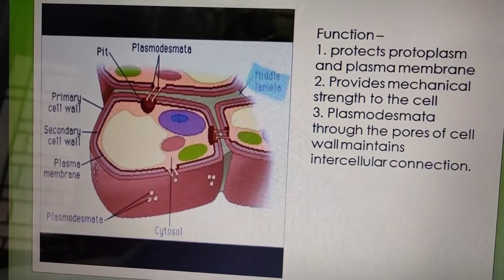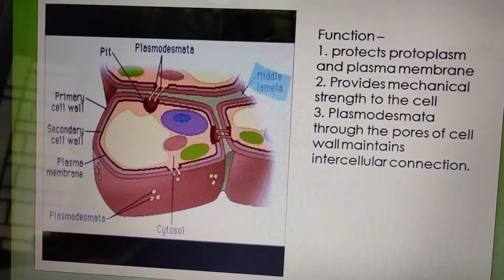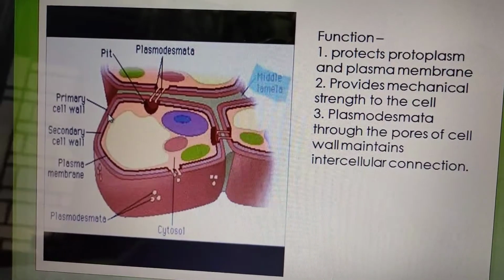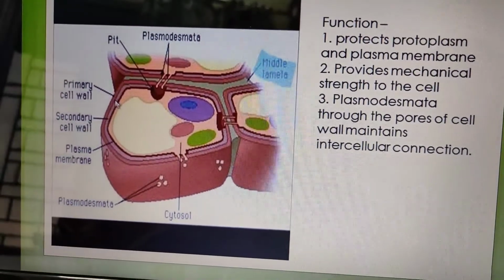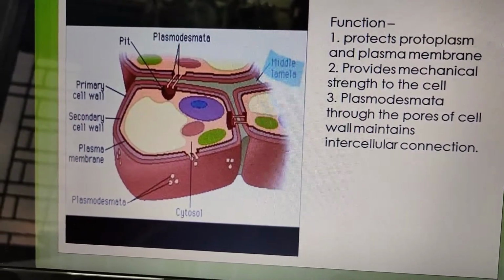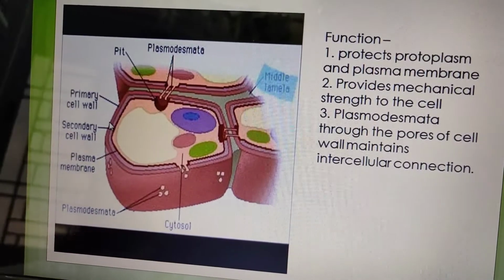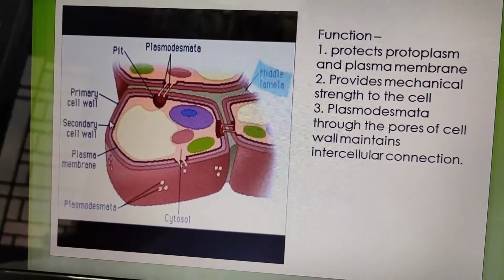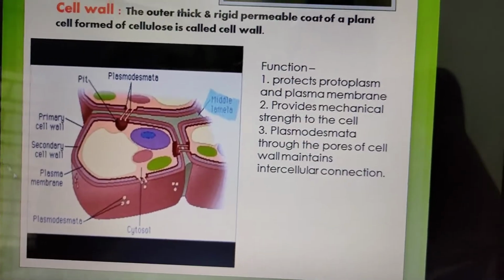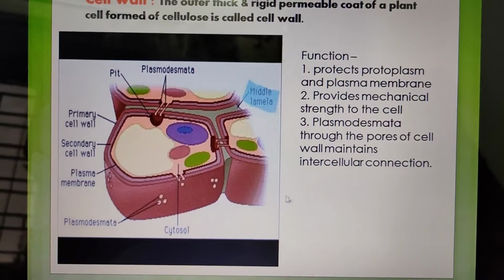Secondary cell wall. After the primary cell wall, this structure is known as secondary cell wall. This is found inner to the primary cell wall. The secondary cell wall is thick, rigid and permeable. It contains 3 layers, and it is composed of cellulose, hemicellulose and lignin. But chitin is found only in the primary cell wall of yeast, which is composed of chitin.